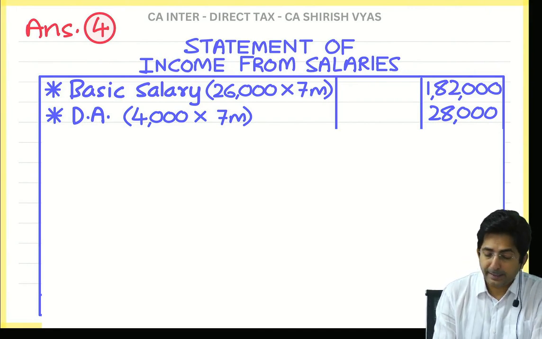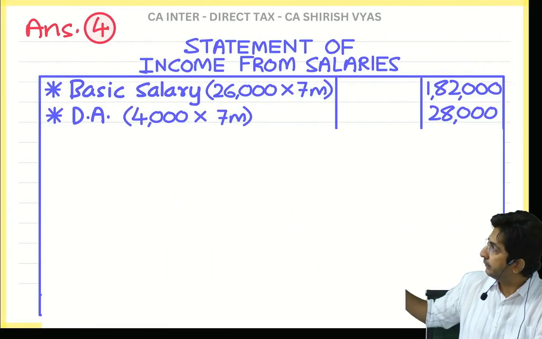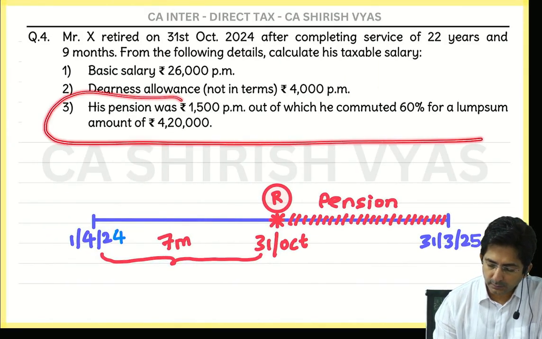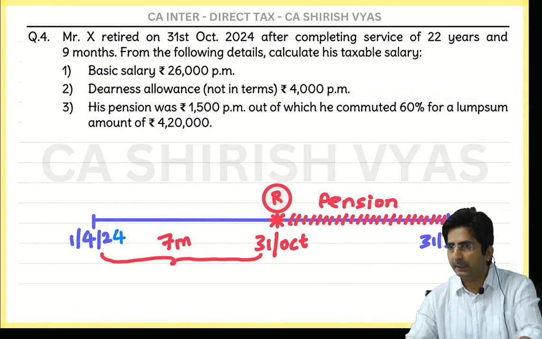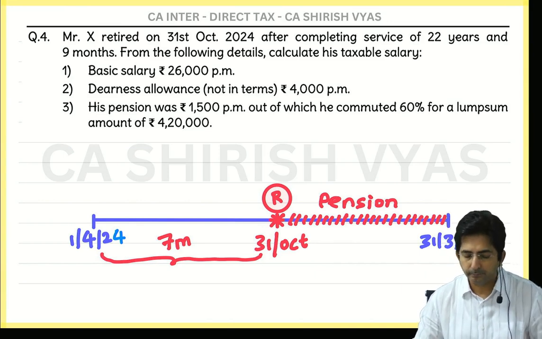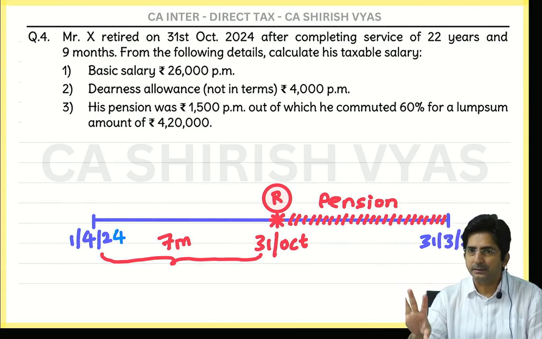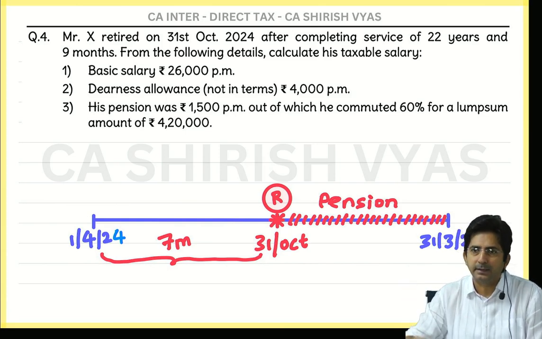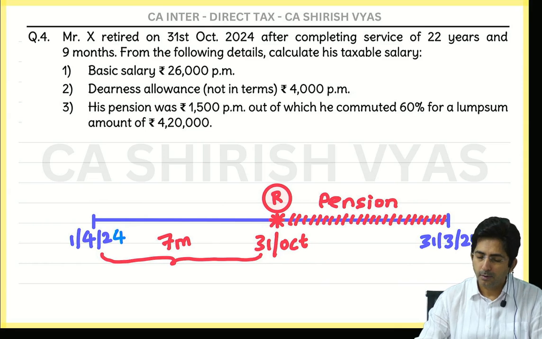Okay, now you try this thing, pension. Till DA you did, everyone. Now do one thing, I want you to try on your own. What does this sentence mean and what will you do with that? Put some time and then I will explain, it will make sense. Try. I know you will not get the right answer because I haven't explained the full theory yet. But at least to some extent, try whatever you understand.